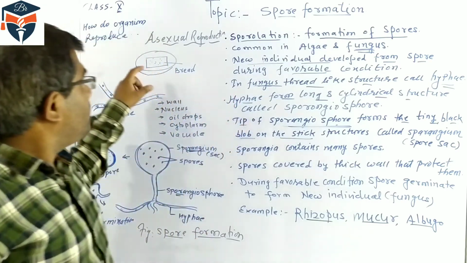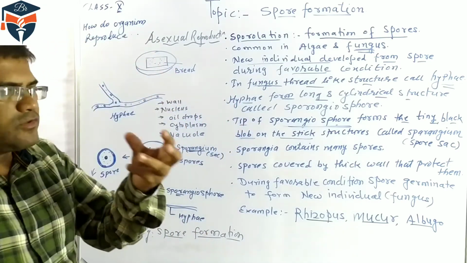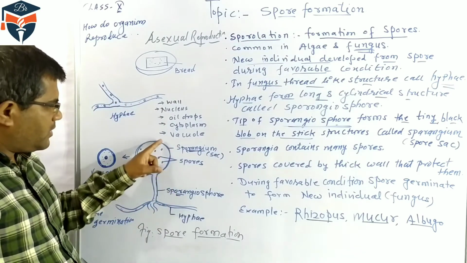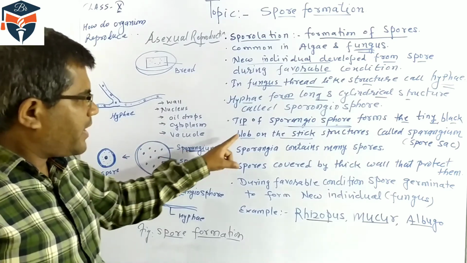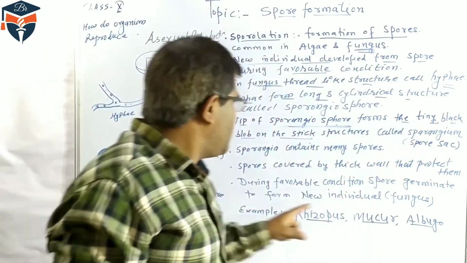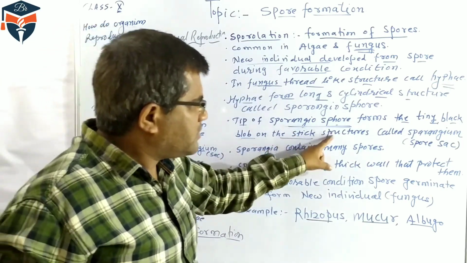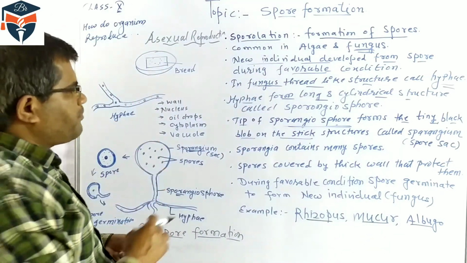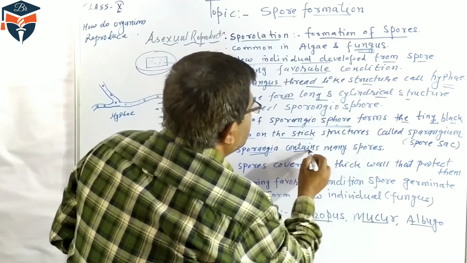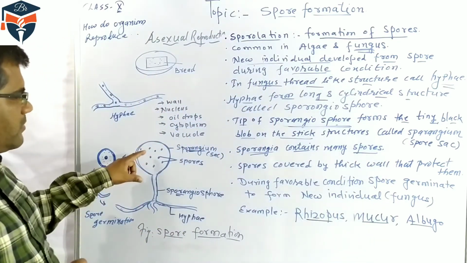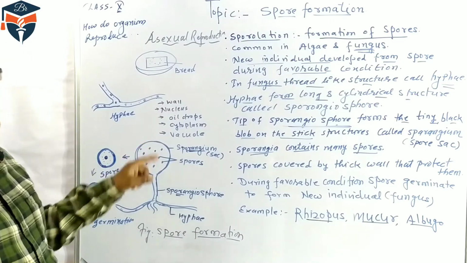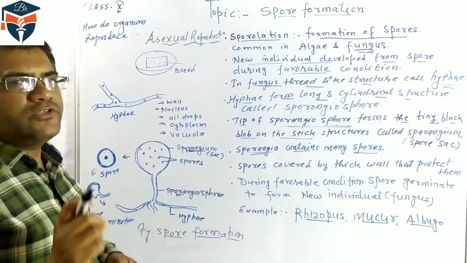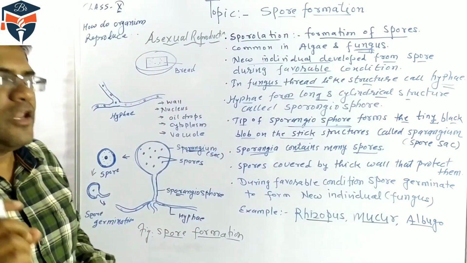In the case of the bread mold, it looks like a black spot, and the sporangiophore terminates with a sac-like structure, which we describe as a tiny black blob on a stick. It is called the sporangium or spore sac. This sporangium contains many spores. A large number of spores are inside the sporangia, so they are also called endogenous spores.